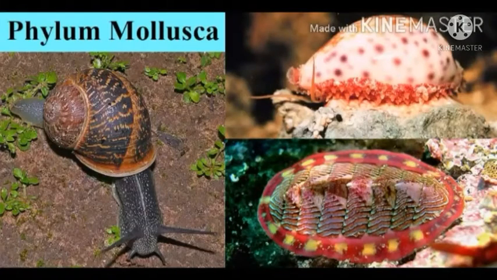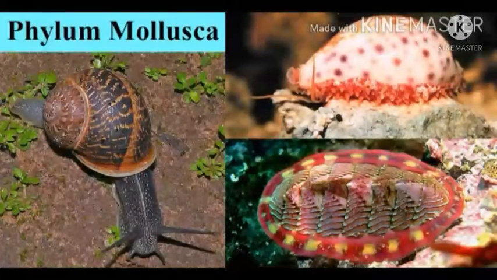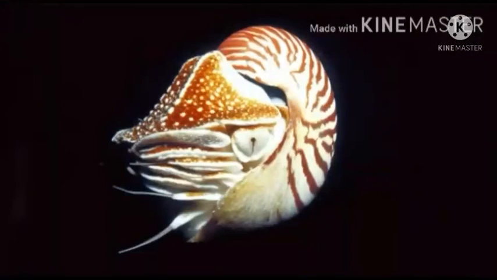Now let's talk about Mollusca. Mollusca is the most diverse and second largest phylum of invertebrates. They have a bilateral symmetry, but snails are asymmetrical.